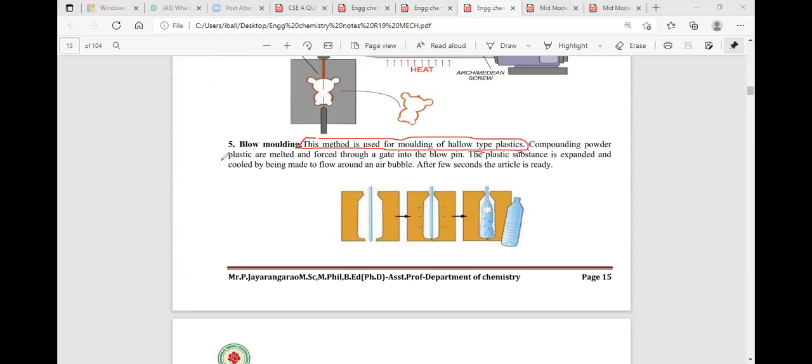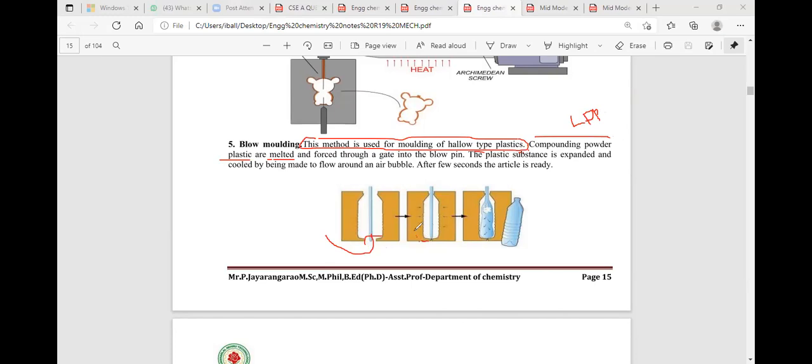The compounding powder is thermoplastic material, and those thermoplastics are LDP, lower density plastics. When the low density plastics are heated to high temperature, they convert into the molten state. Then the molten plastic is treated with hot air. Then what will happen? The plastic will be expanded.